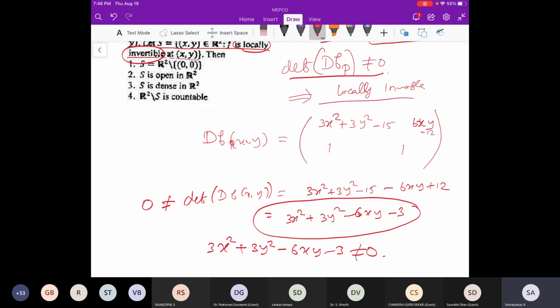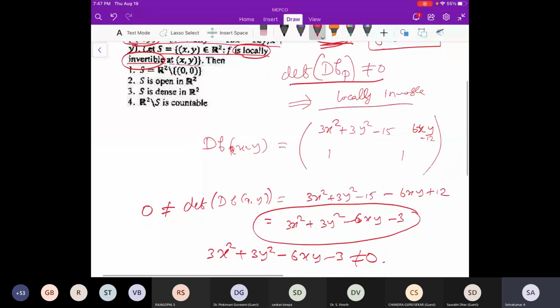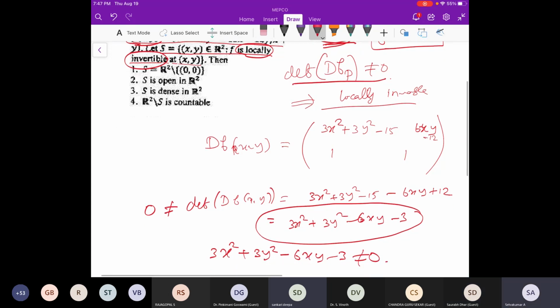Those points are like this. Now we have to use the curve definition and the properties of a curve in R2 to answer these questions. They are saying S is R2 minus the set where the expression equals 0. The first option is false, because we leave out only the curve, not only the singleton 0. Even other points are left out, so S is not R2 minus 0. The second one is true.